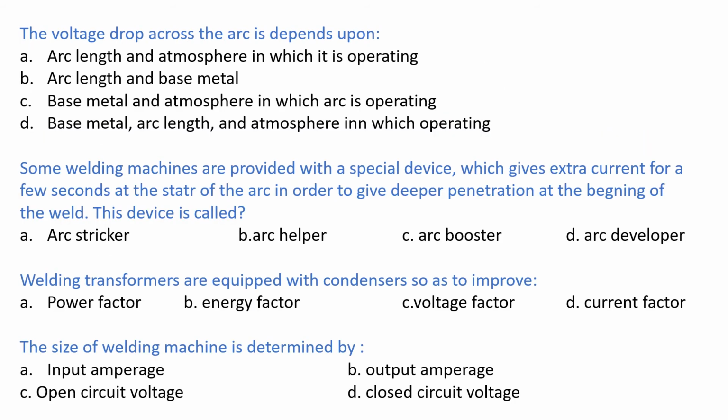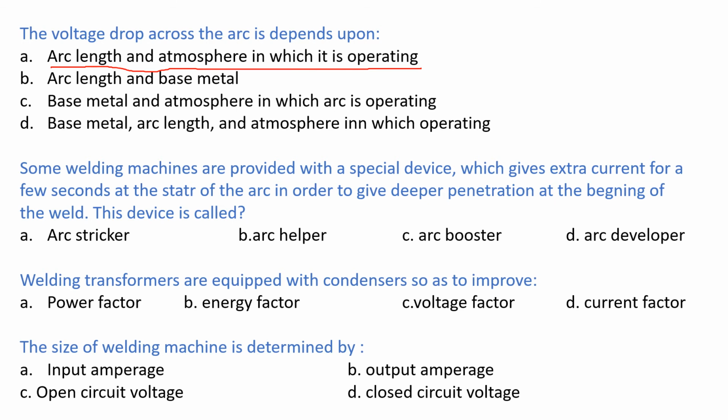The voltage drop across the arc depends upon, options: arc length and atmosphere in which it is operating; arc length and base metal and atmosphere; base metal, arc length and atmosphere. The correct answer is the arc length and atmosphere in which it is operating.